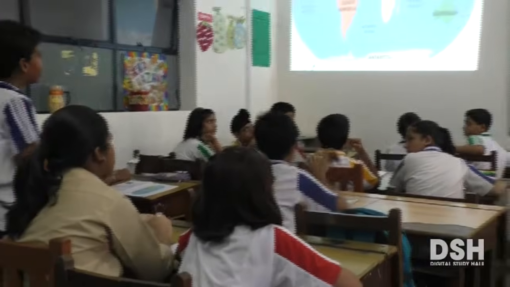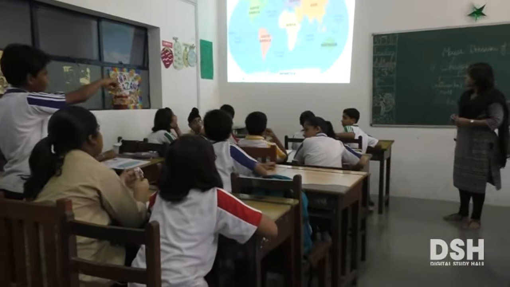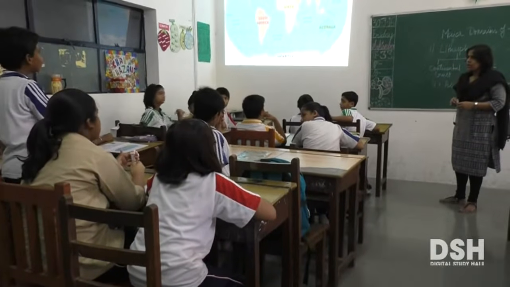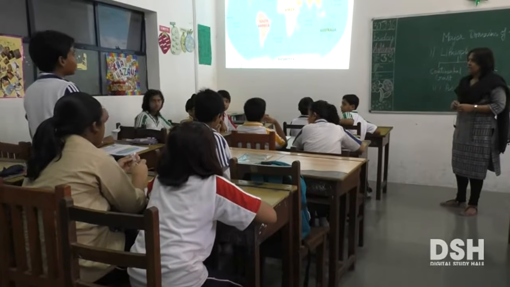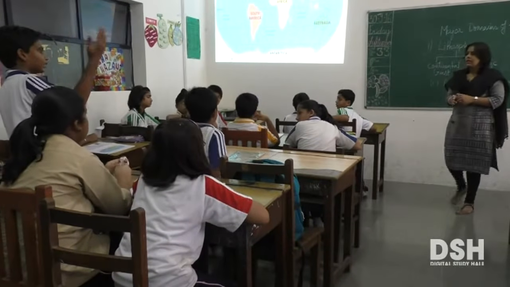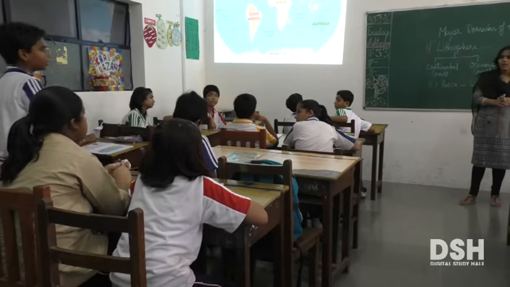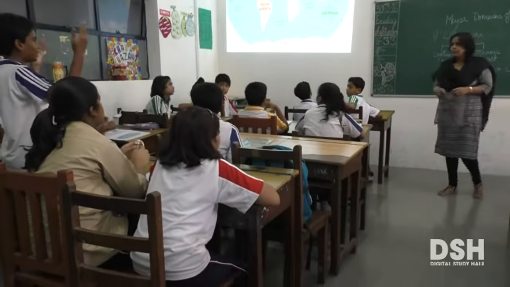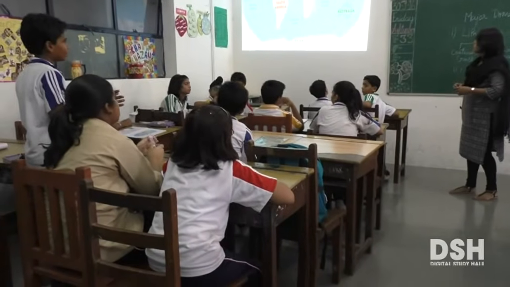The southern part of India is in the torrid zone. Yes, it's very definitely hot. But the northern part is in the temperate zone, so it will not be hot, as we had studied.